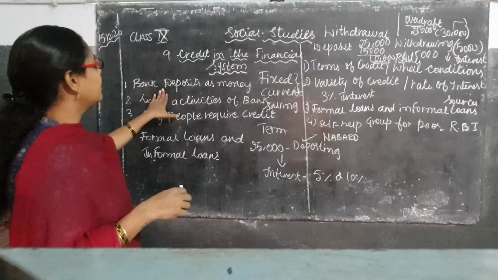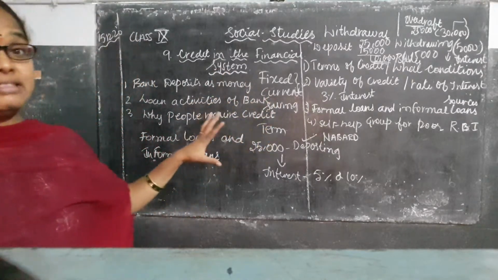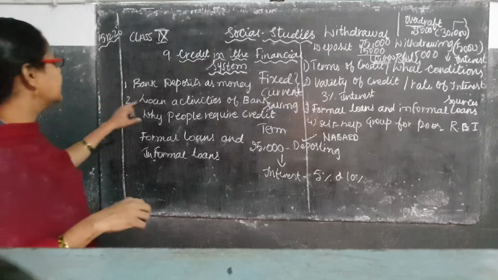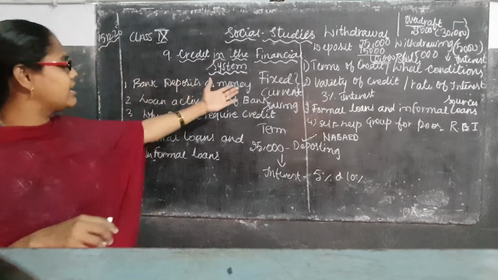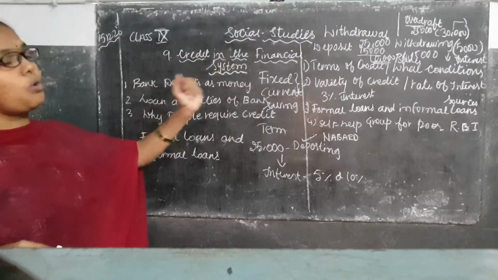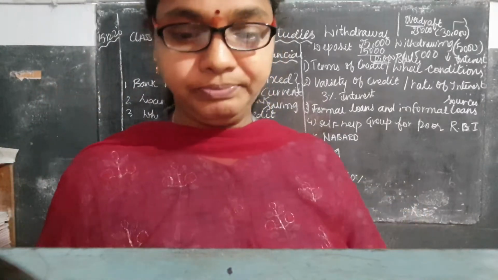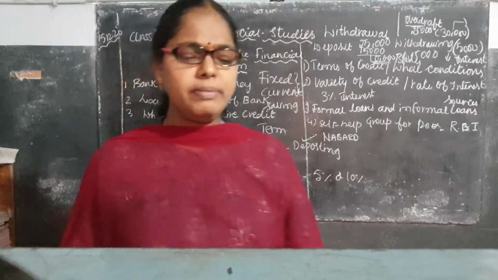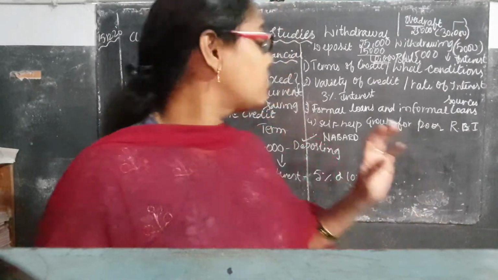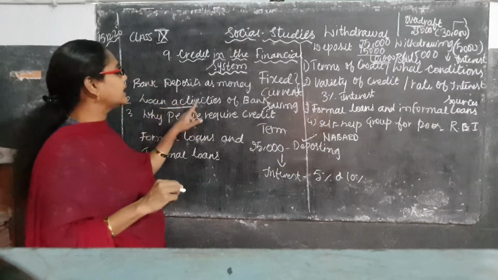Next, coming to our lesson, these are all the basic things I have explained before starting the lesson. Now coming to our lesson, credit in the financial system. Here you see bank deposits as money. I explained how people deposit, how people withdraw, and what the overdraft is. Just now we have discussed. So who will be taking this deposit? Loan activities of the bank.